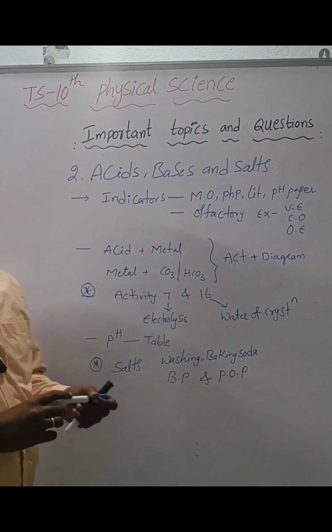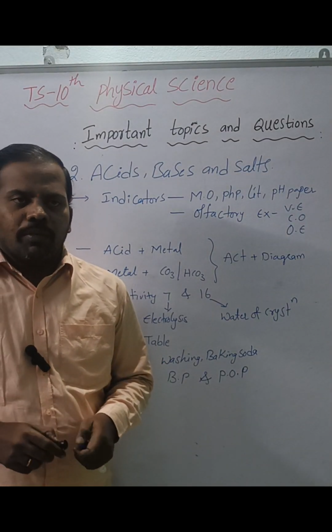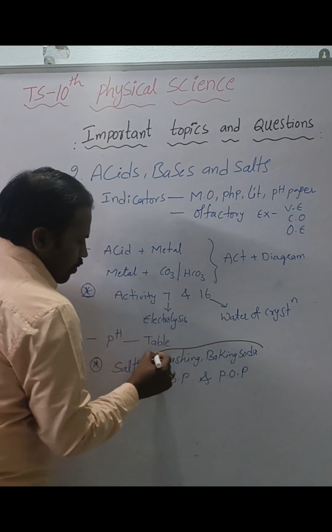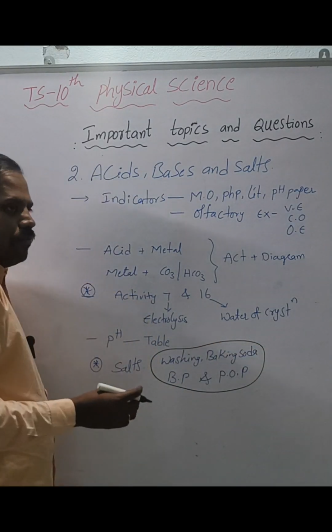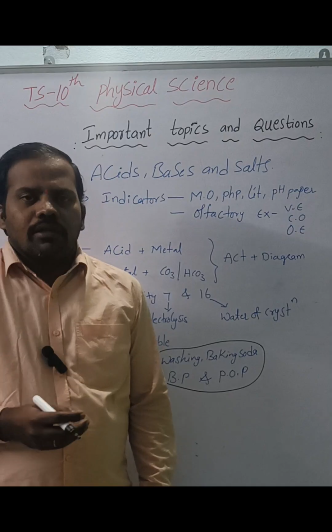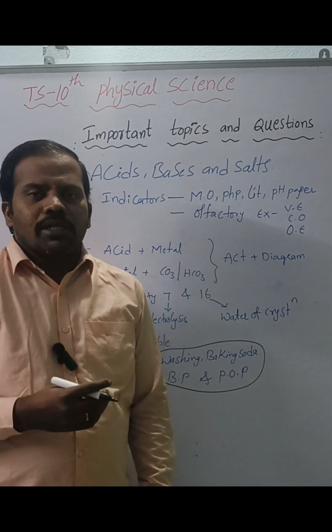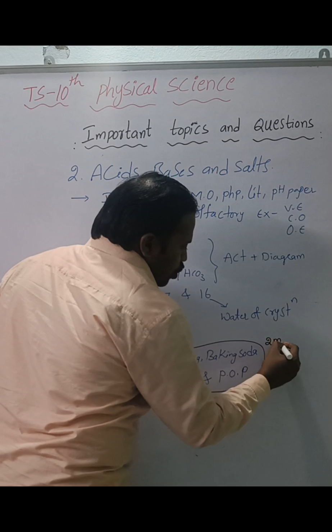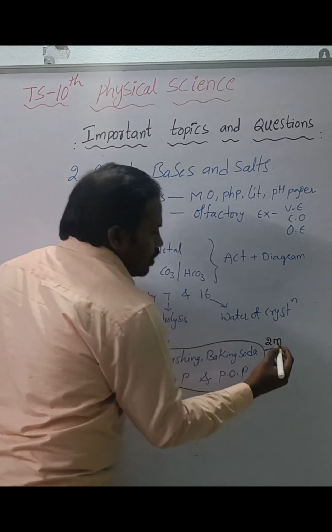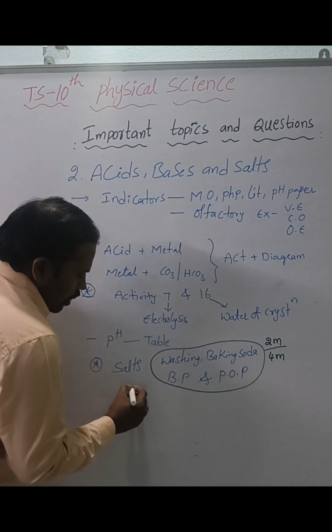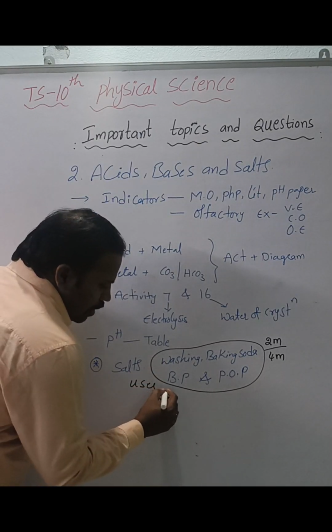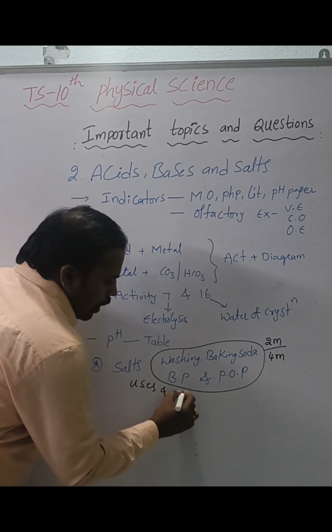From this, in every final exam paper, board exam paper, a question is mandatory. In the board exams, from the salts, a question will compulsorily be present, either a 2 marks question or a 4 marks question. Write the uses. Sometimes they will ask for the preparation.